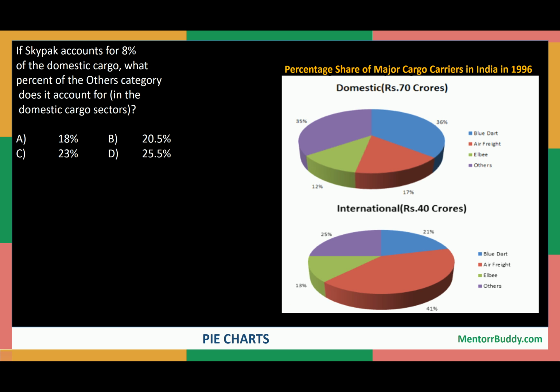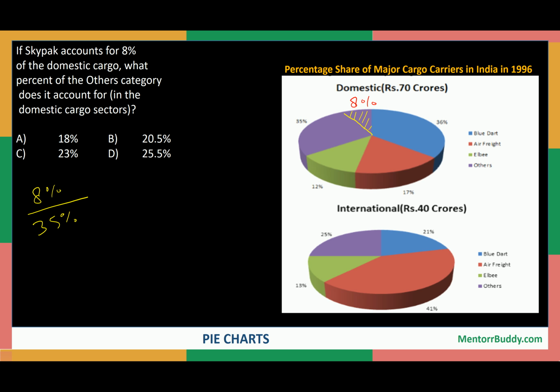See, we know that 8% of the total is given as revenue of Sky Park. So we know the total revenue of others is 35%, and the total revenue of Sky Park is 8%. We just need to find out 8% is how much percent of this total others revenue. So we can also find that 8% is how much percent of 35%.